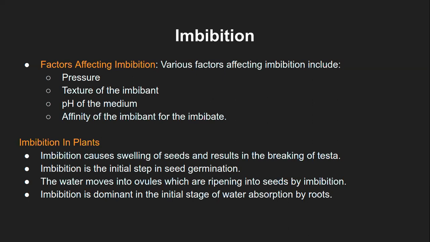Then in case of imbibition in plants, there are various processes. For example, imbibition causes swelling of the seeds that we have already seen. Even in the natural course of action, when the seed is about to germinate, one of the processes that is most important for germination of seed is imbibition.